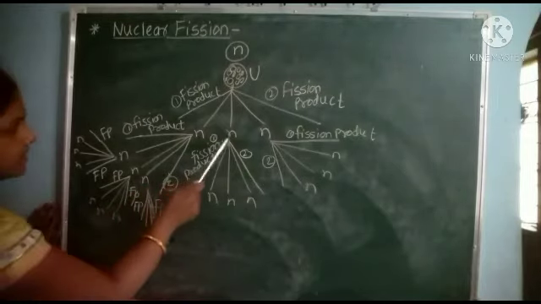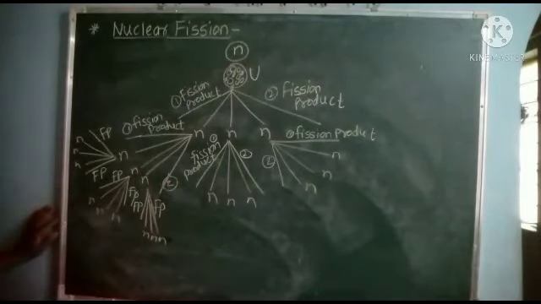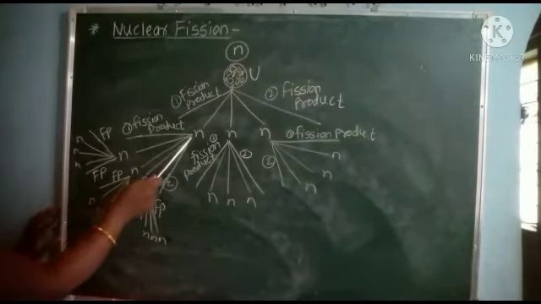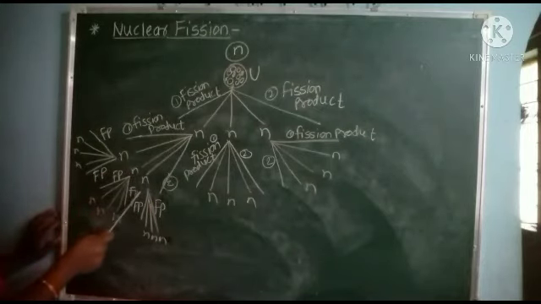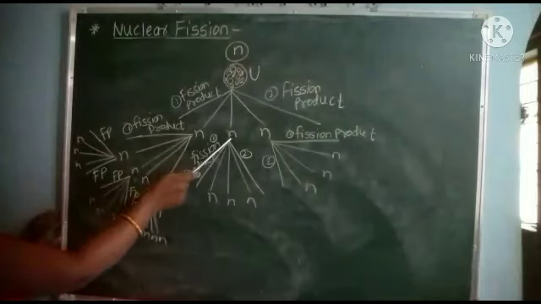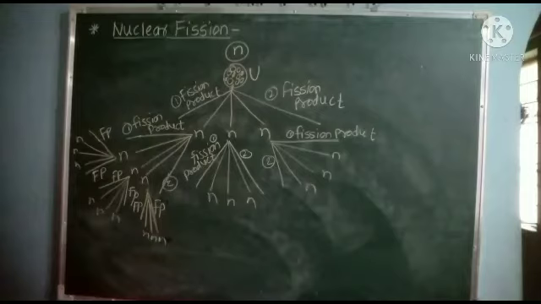When these 3 neutrons are again absorbed by uranium nuclei, each again forms 2 fission products and 3 neutrons, with release of energy.